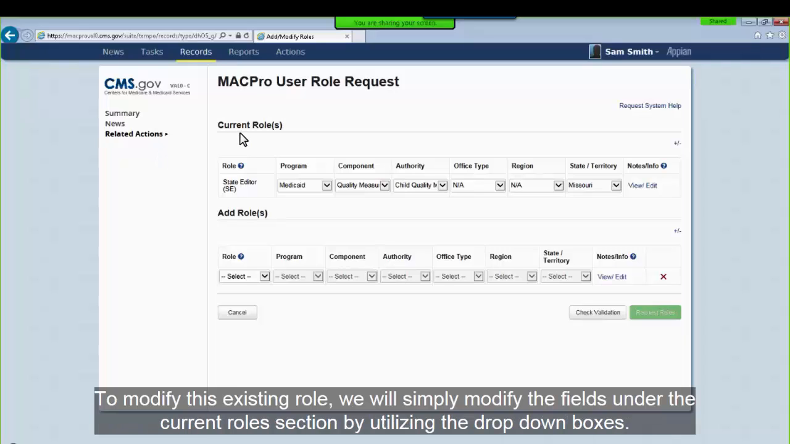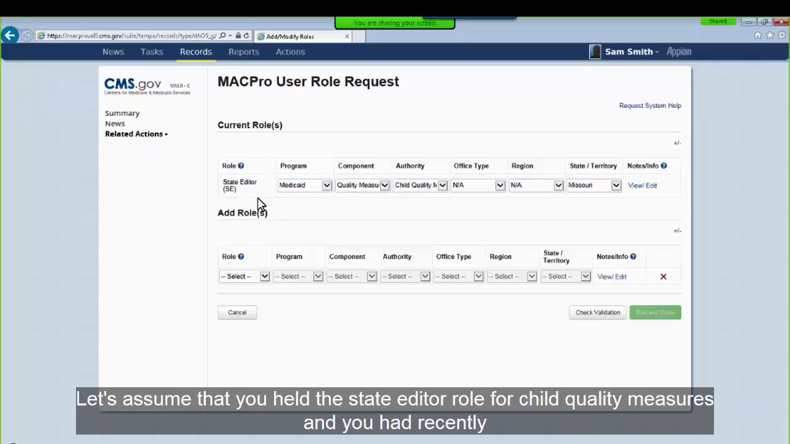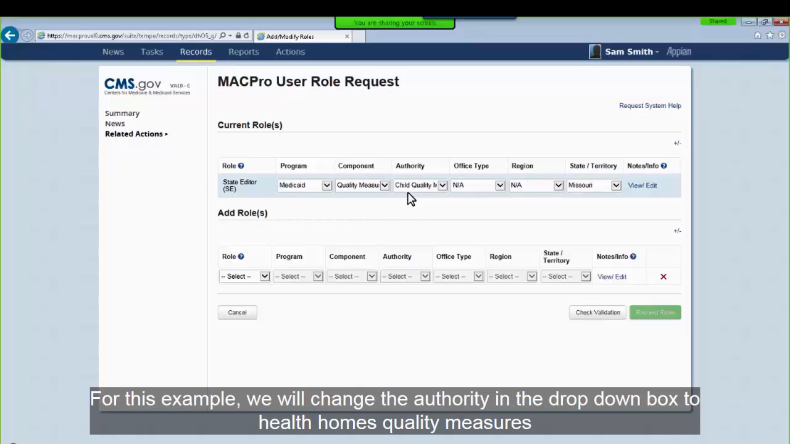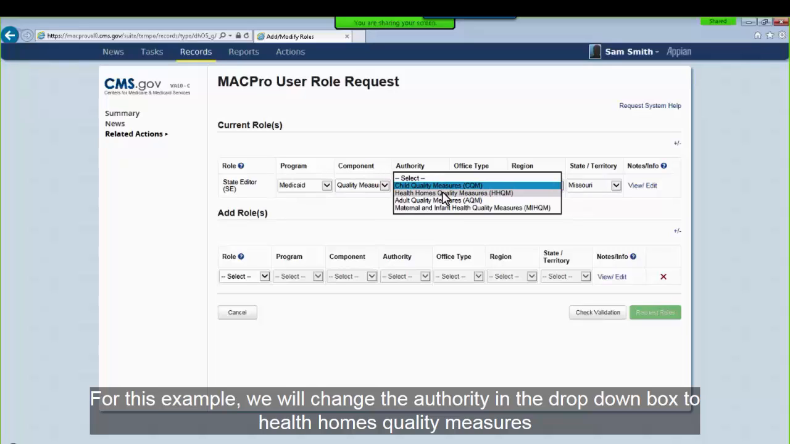To modify this existing role, we will simply modify the fields under the Current Roles section by utilizing the drop-down boxes. Let's assume that you held the state editor role for child quality measures and you have recently changed teams and will now be creating Health Homes quality measure reports. For this example, we will change the authority in the drop-down box to Health Homes quality measures.